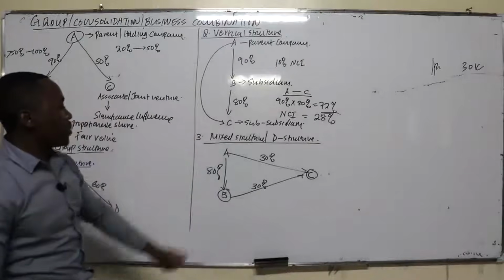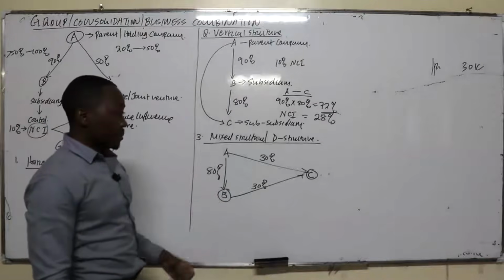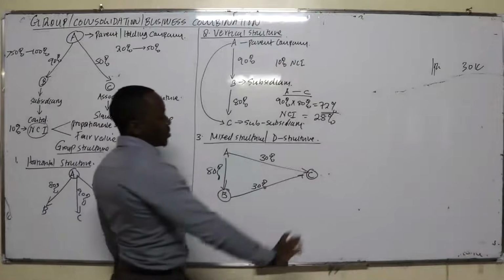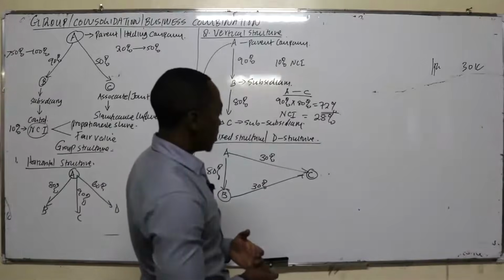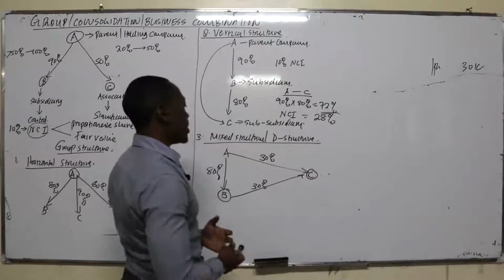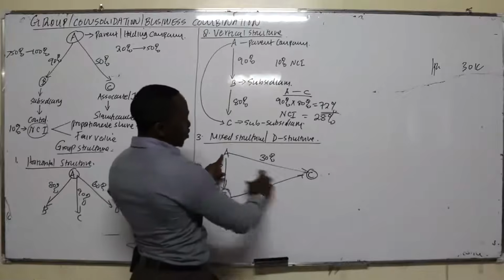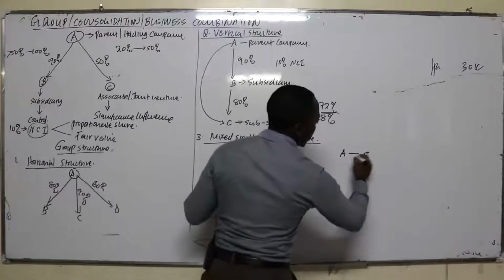In that case, A is the parent, and B is the subsidiary since we have more than half. What about the fate of C? C can either be a subsidiary or an associate. How do you determine the proportion? How does A control C?